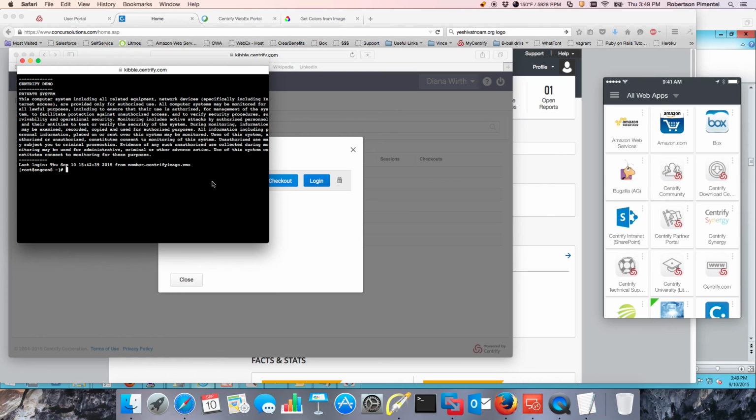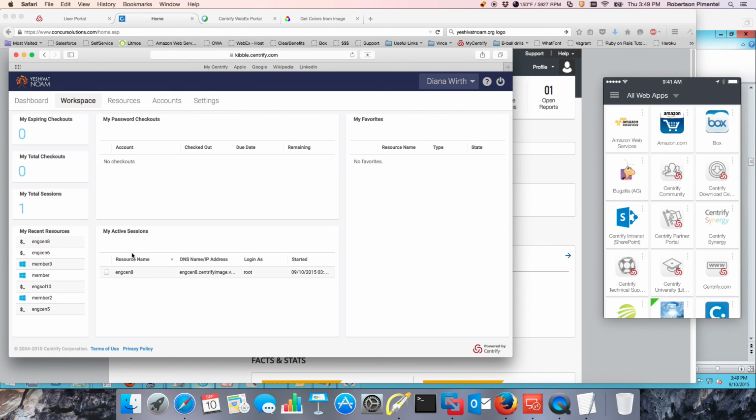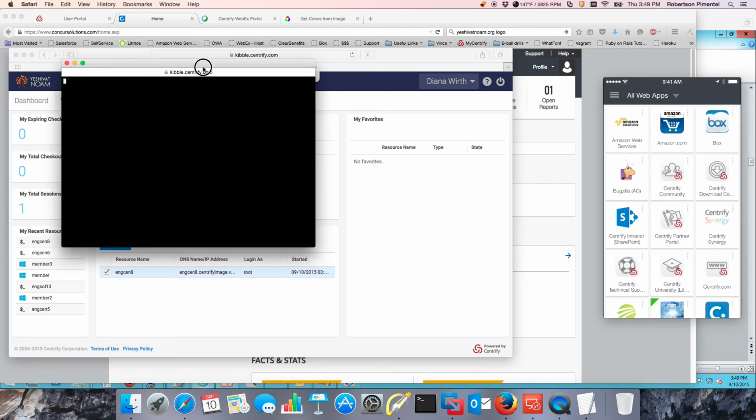And notice that I'm going to be allowed to log in as root, and I don't need to know the password, right? Another key capability is the ability to do proctoring. So you may have perhaps a consultant that is helping you out, but you could do this watch, and this allows you to do real-time monitoring of what the user is doing.